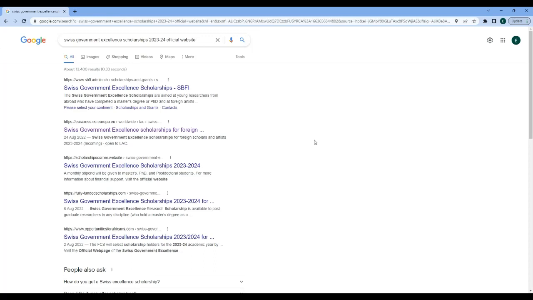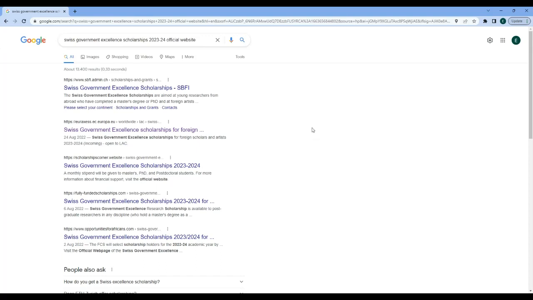Now, I will take you through the official website. The first step is for you to type in Swiss Government Excellence Scholarships 2023-2024 official website in Google. It makes your search specific and you are able to locate the official website as the first search result that comes up in your Google screen.